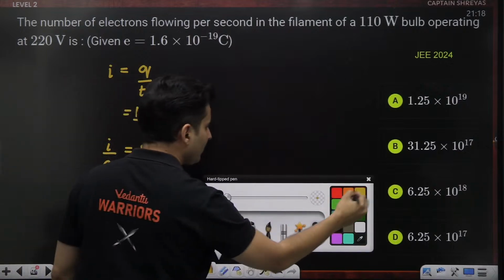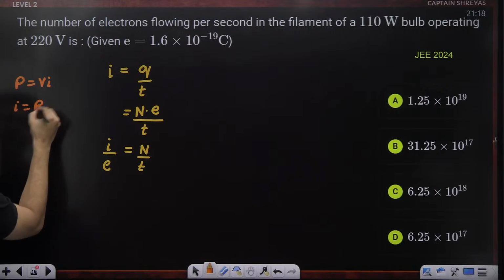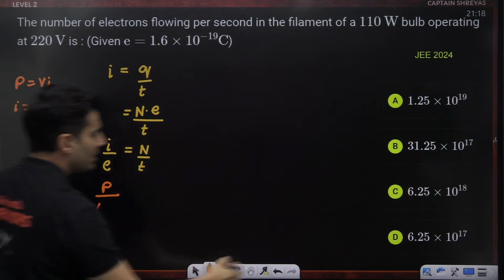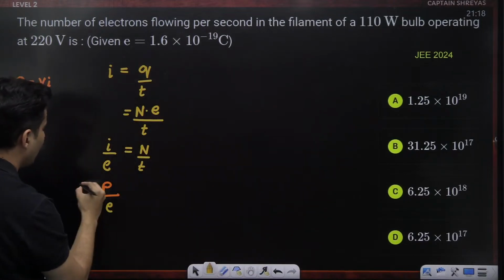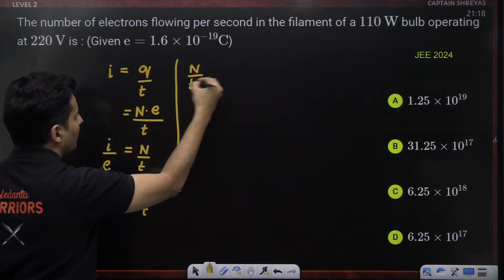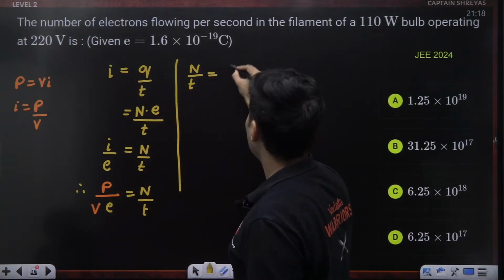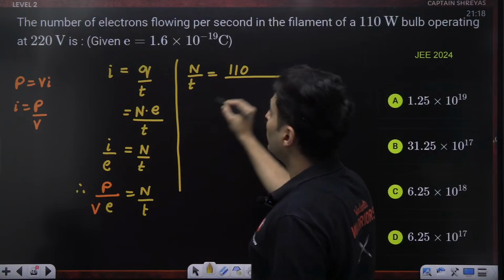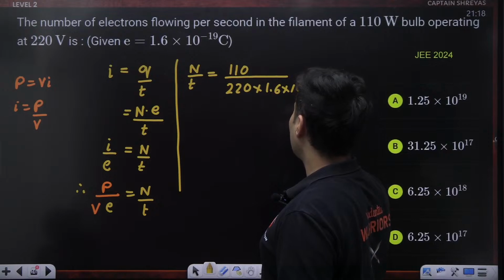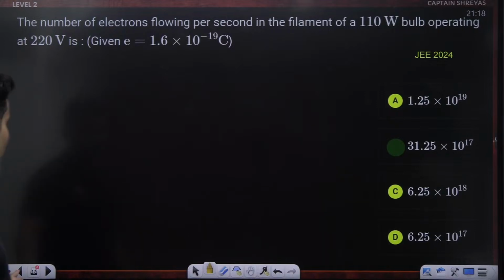I know that power is nothing but voltage into current. So current will be power divided by voltage. Instead of current, you put power and divide it by voltage. The rest of the terms will remain as it is, which is N by T. Therefore, the number of charges per unit time will be all these things. Power is 110, voltage is 220, electron charge is 1.6 into 10 to the power minus 19, and all of that. Solve this and you shall get the answer as option B.